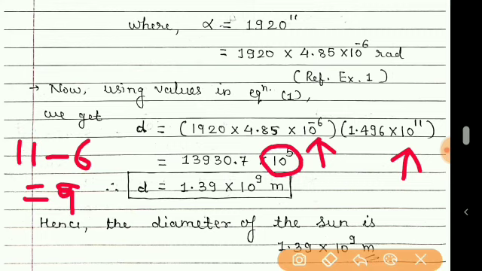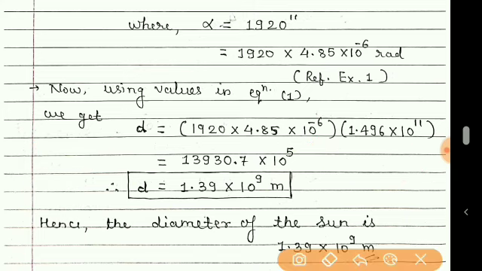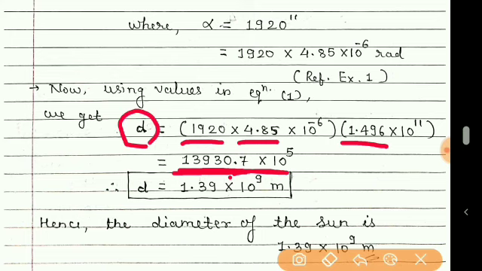So I have directly kept this here, and now what remains are the values, which is 1920 multiplied by 4.85 multiplied by 1.496. Using a calculator you will get the answer 13930.7. So now this is our answer for d, but we know that the decimal point should be after one non-zero digit.